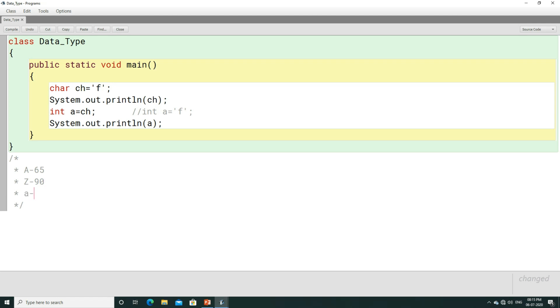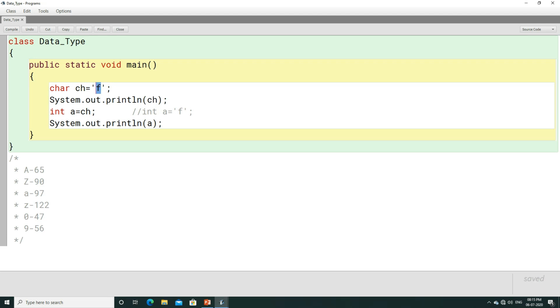Small a's ASCII value is 97, small z's is 122, and for the number 0, the ASCII value of 0 is 47, the ASCII value of 9 is 56. I hope this is quite clear to you.